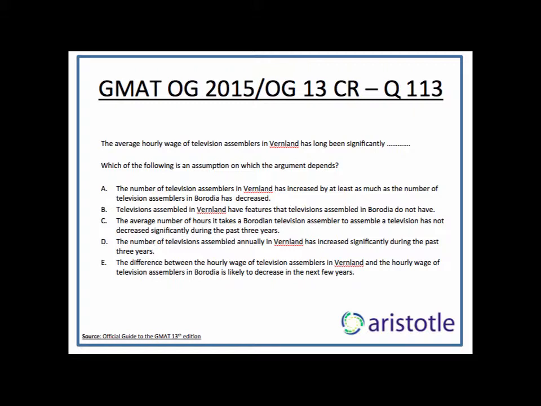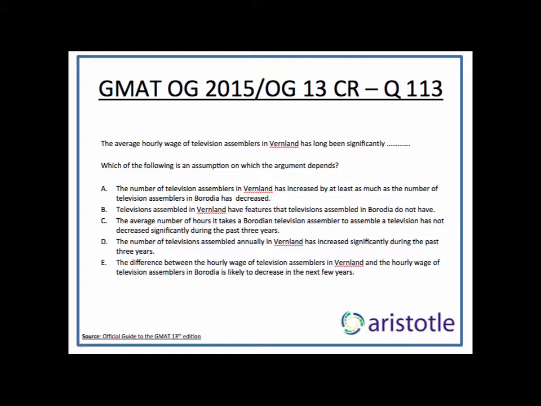So earlier, while each assembler was assembling 10 televisions a day, now each assembler is assembling 15 or 20 televisions a day. Then even if the number of assemblers goes down in Barodia, the number of televisions manufactured might not change, might remain the same, or might even increase, in which case Barodia may not have to import anything from Vernland. So, what is the assumption in the argument? The assumption is that the efficiency or ability of the assemblers in Barodia has not increased. That should be the assumption in the argument.